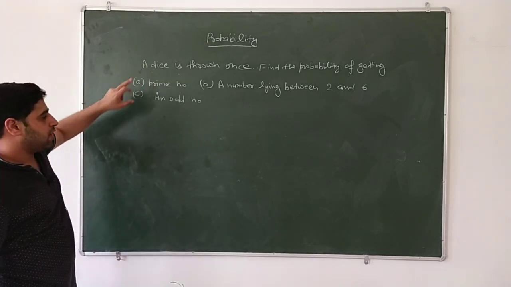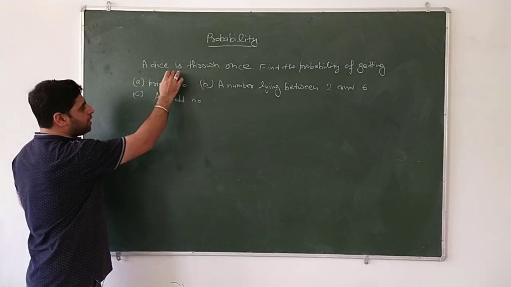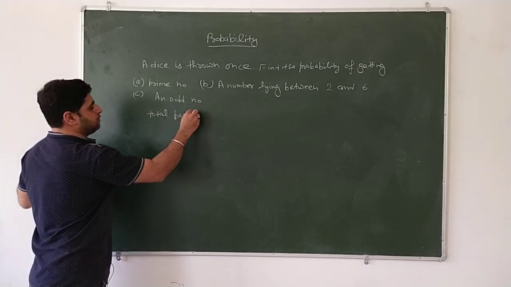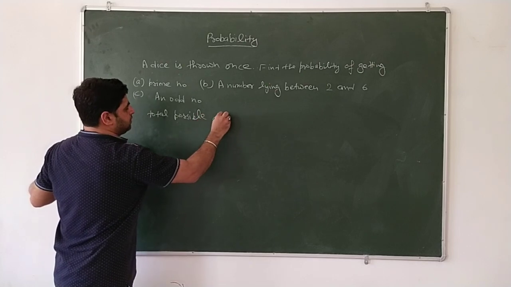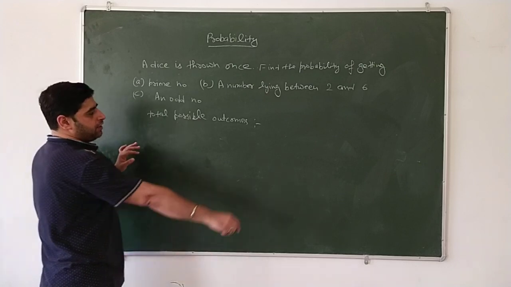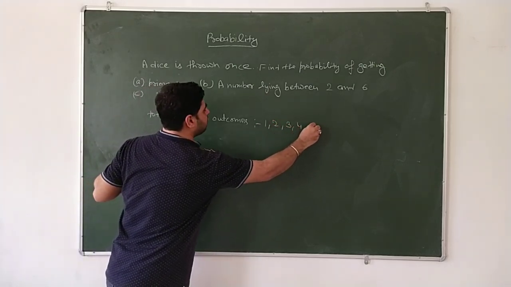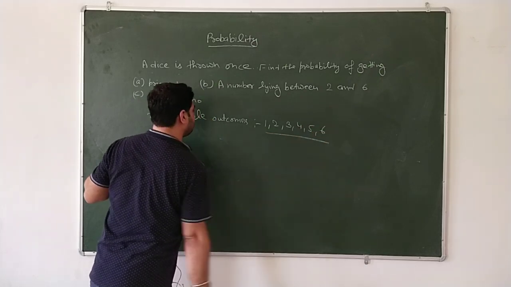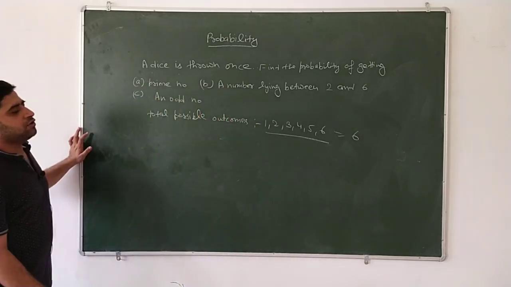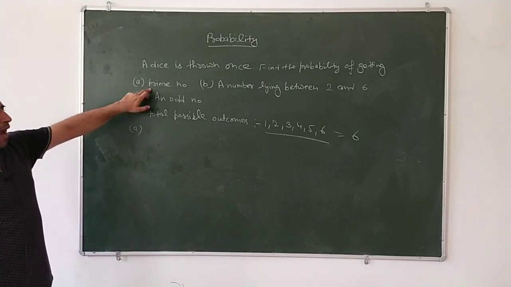When we throw a dice, the total possible outcomes are 1, 2, 3, 4, 5, 6. So the total is 6 outcomes.